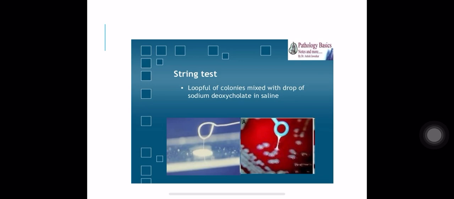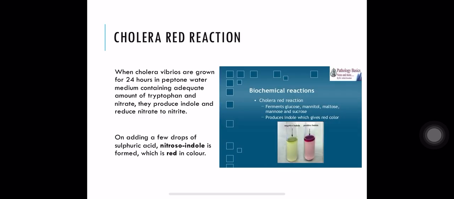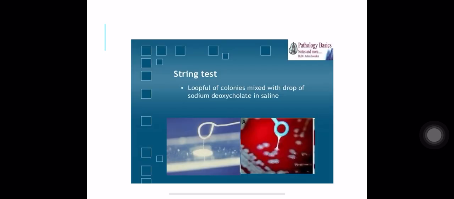In cholera red reaction, a 24-hour broth of Vibrio cholera is mixed with concentrated sulfuric acid, and nitroso-indole formation will take place, and that nitroso-indole formation will lead to red color, and red color indicates positive cholera red test. And cholera red reaction is a combination of indole and nitrate tests, because nitroso-indole formation occurs in it. Besides cholera red reaction, there is one more test known as string test.